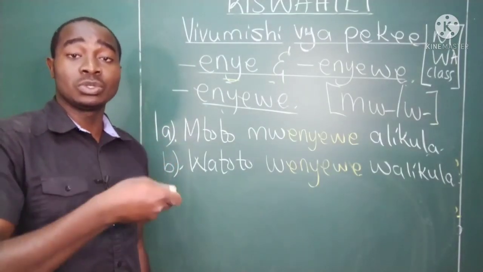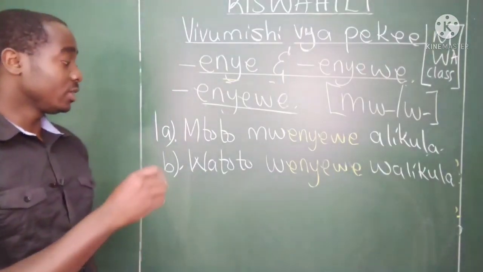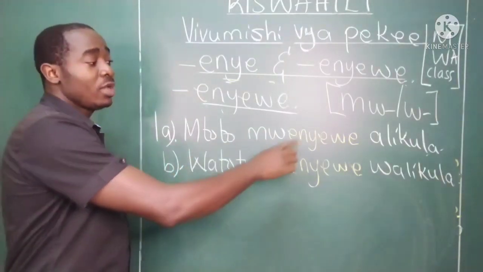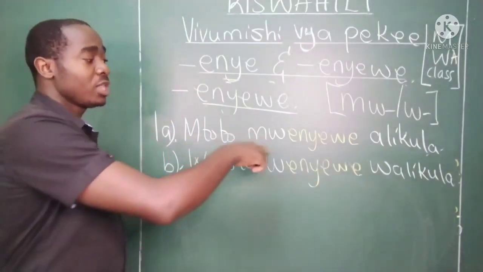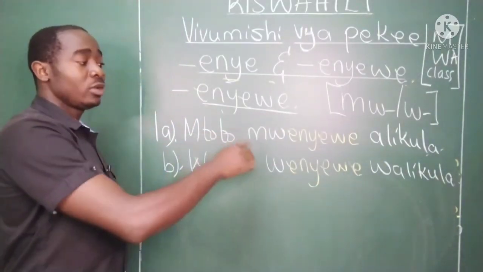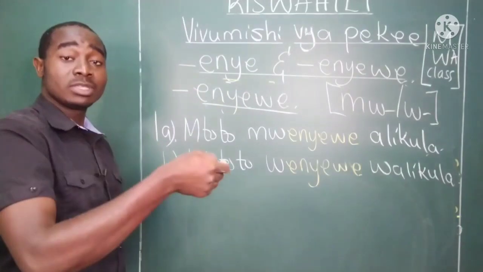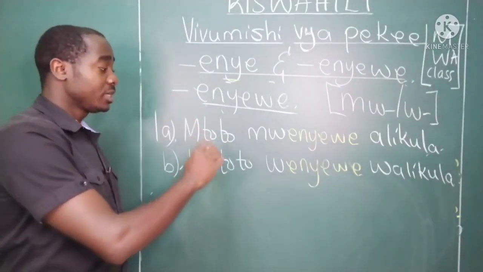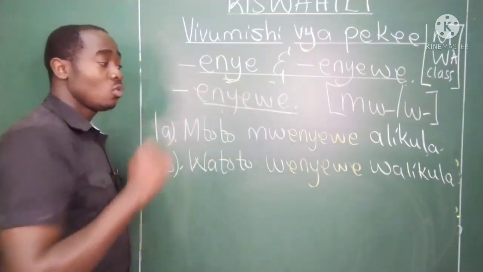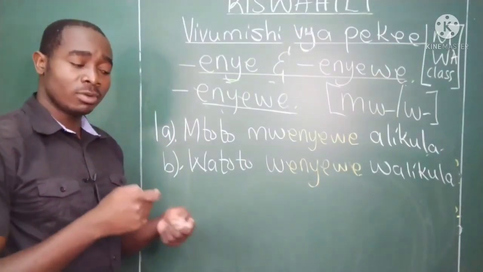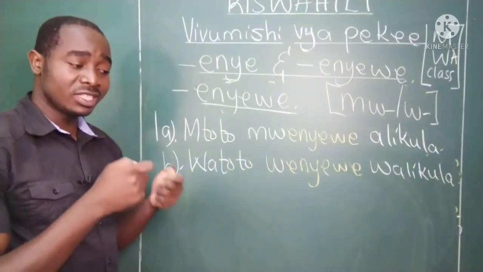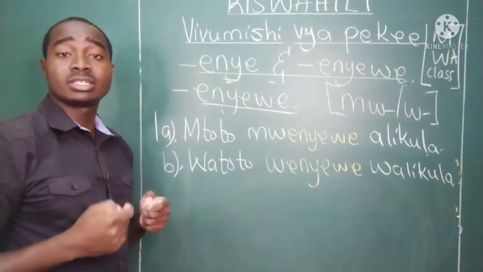Mtoto mwenyewe alikula. This is different from the previous one where mwenyewe came last. Mtoto alikula mwenyewe, the child ate by himself or herself, but here mtoto mwenyewe alikula means we have been talking about this child, and the child that we have been talking about ate.